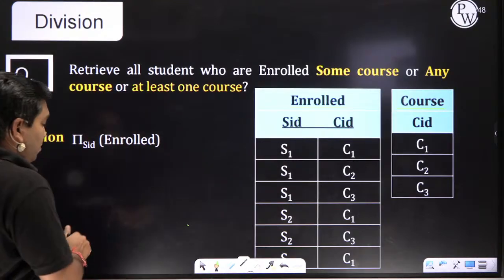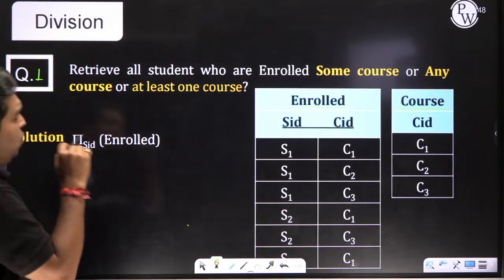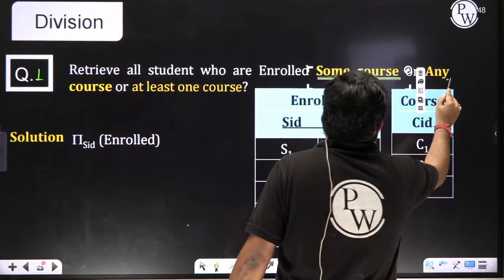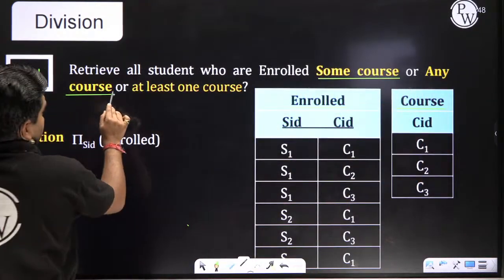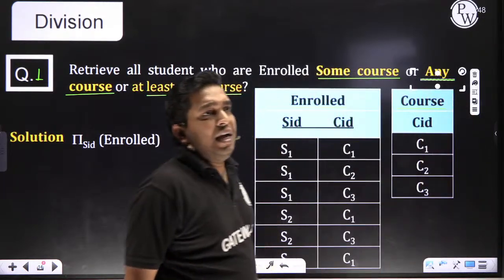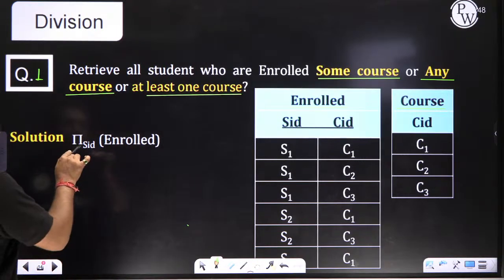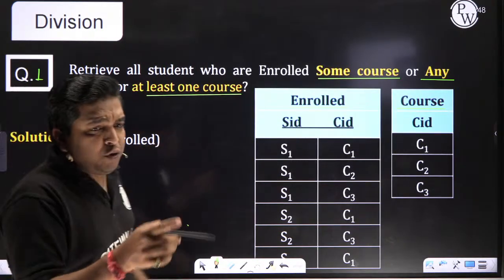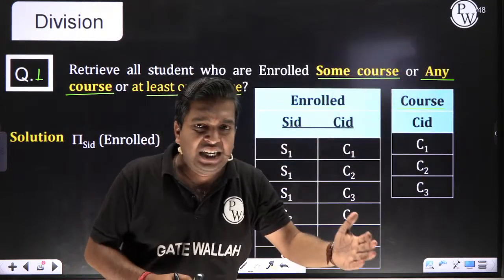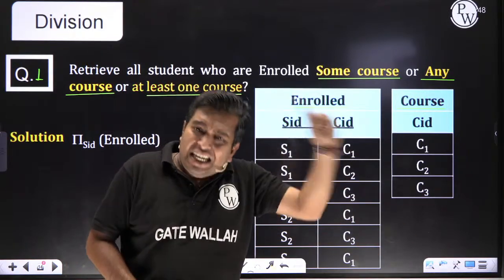Now my question number 1 is, retrieve all students who enrolled in some course, or any course, or at least one course. So how will we do it? We will just find the SID. I want to find the name of the student who is present in any one class, some class, any class, at least one class.